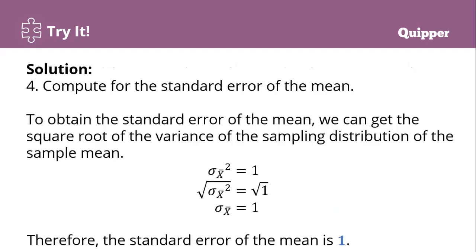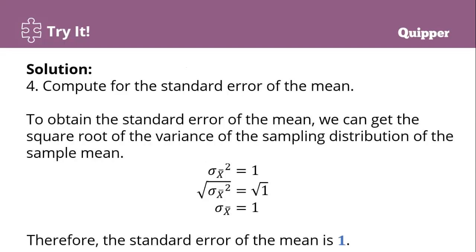Now to find the standard error of the mean, since we have the variance, we just take the square root. So square root of 1, the answer is 1.